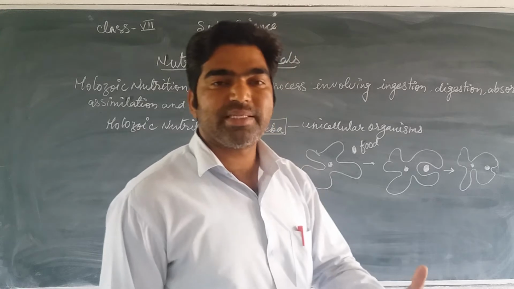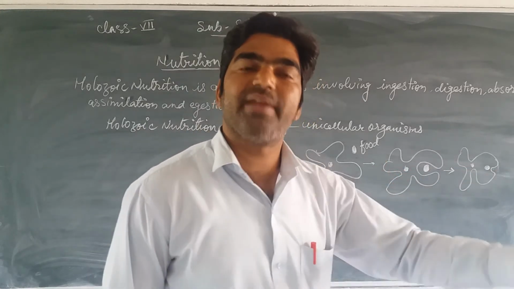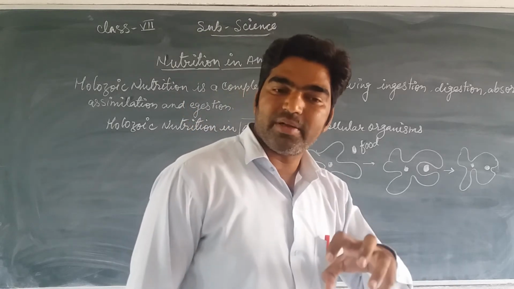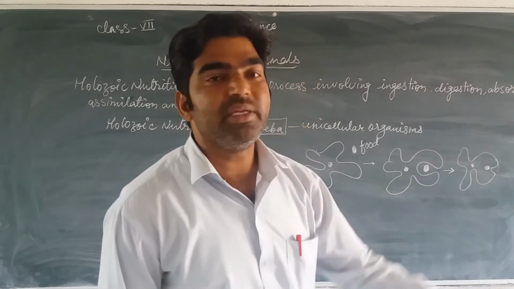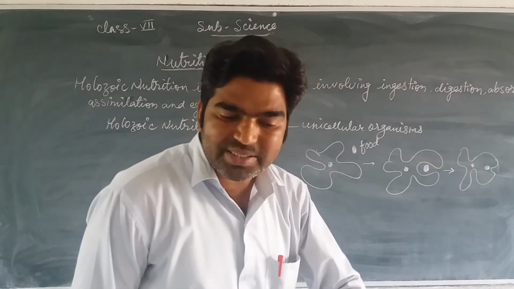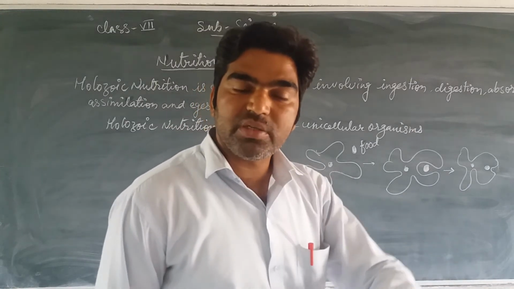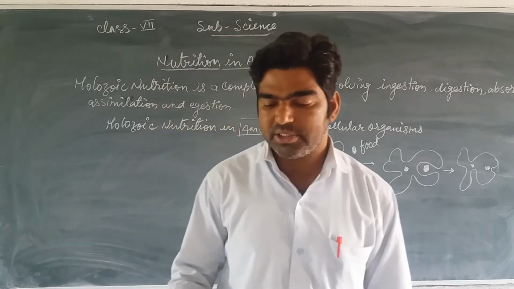Due to digestive juices, whatever nutrients are present in that food particle are digested and taken in by this amoeba, and then the waste is released from its body. So this type of process takes place in amoeba, by which it gets its food materials.